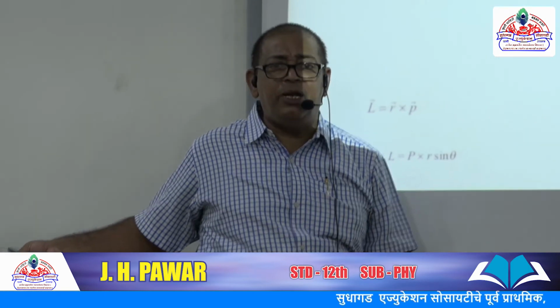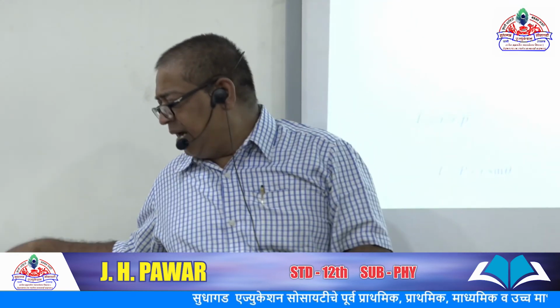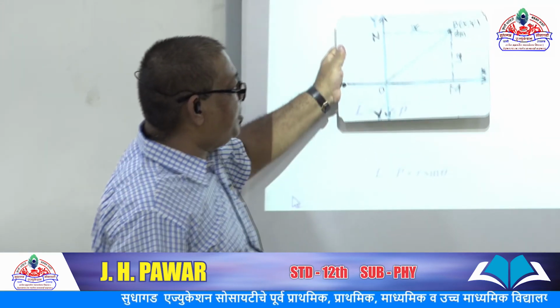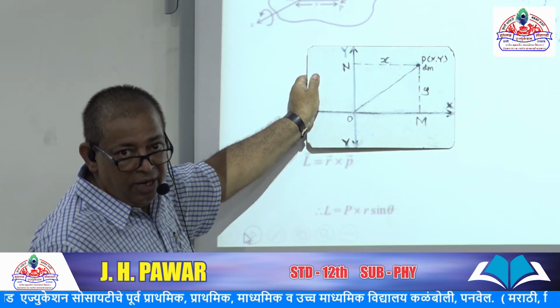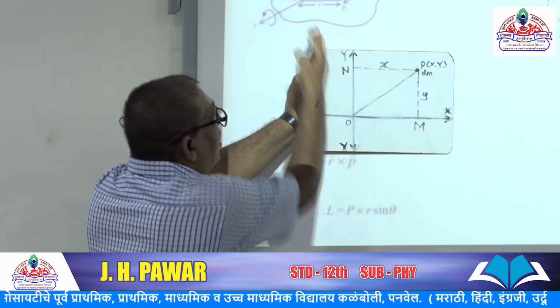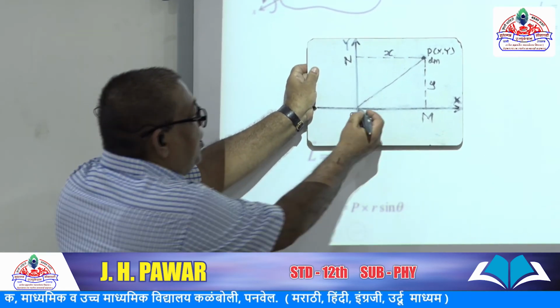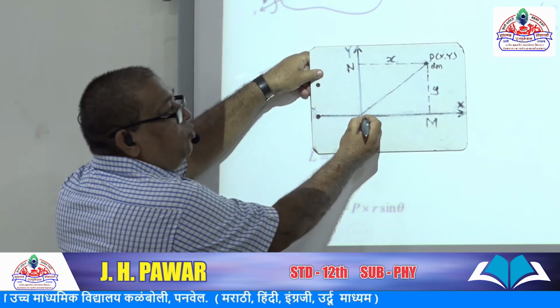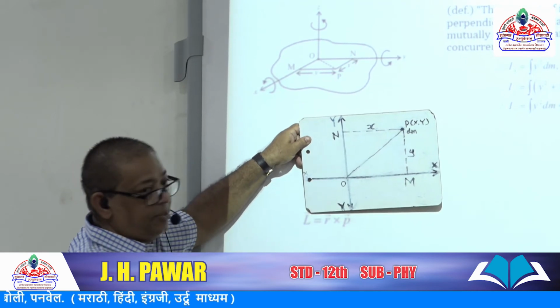The proof is very simple. Here we consider this two-dimensional figure, which is also allowed and it is very convenient to understand. You can refer to this figure or this figure, any figure you can refer to. But you have to mention here that the third axis is perpendicular to the plane. Here the three-dimensional case is already given, the third axis is given.